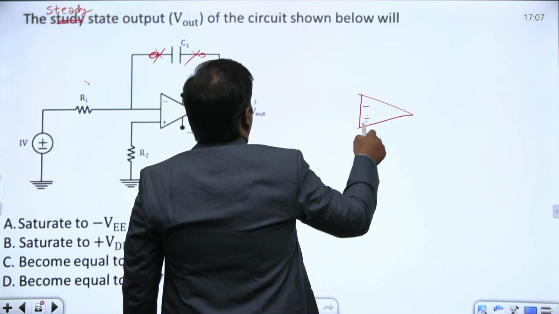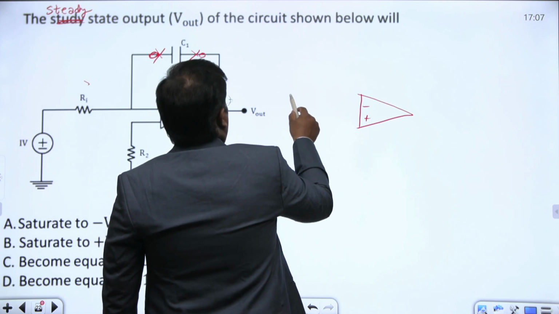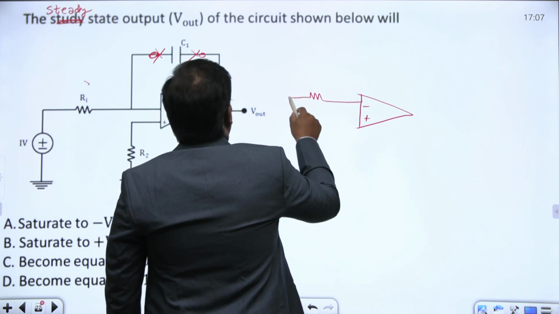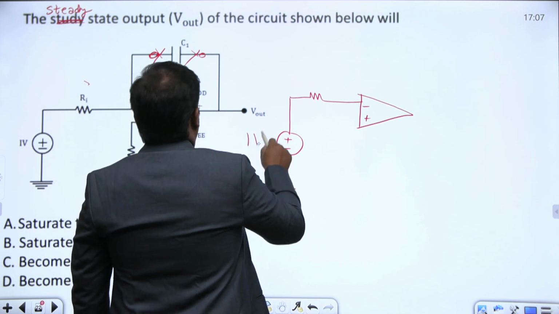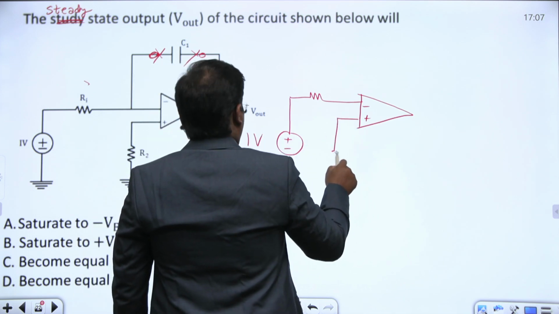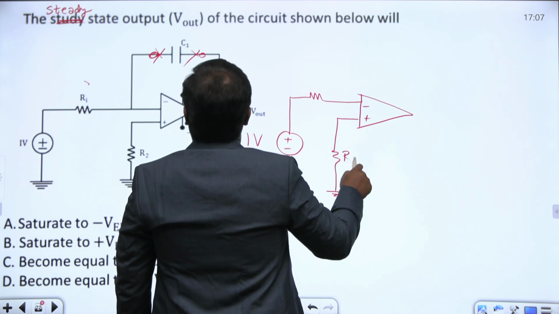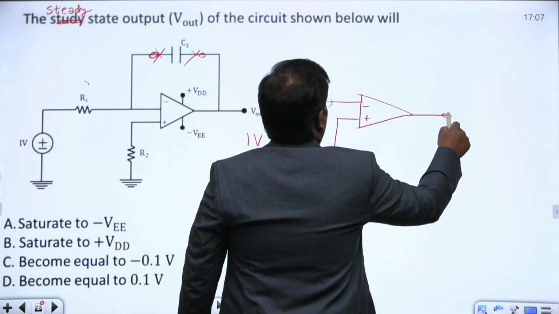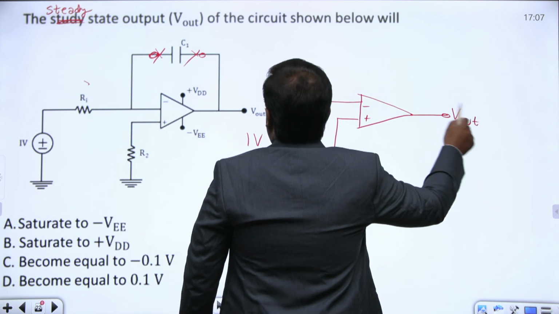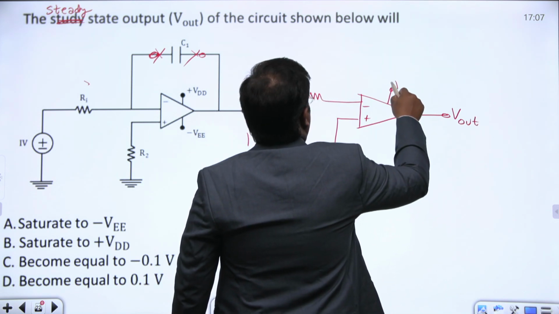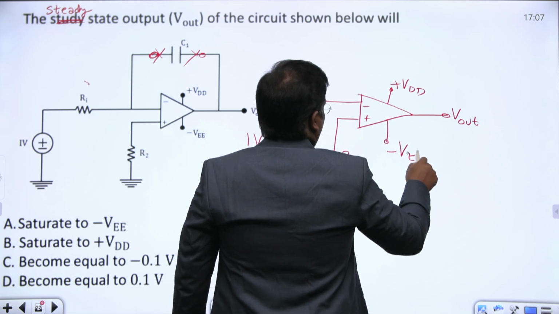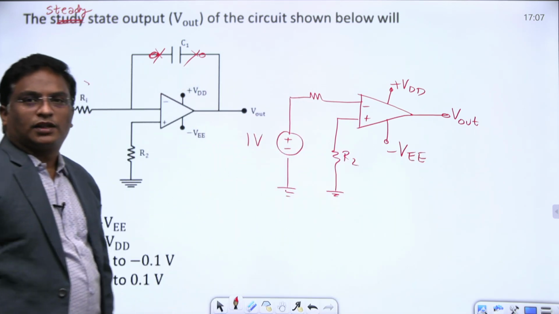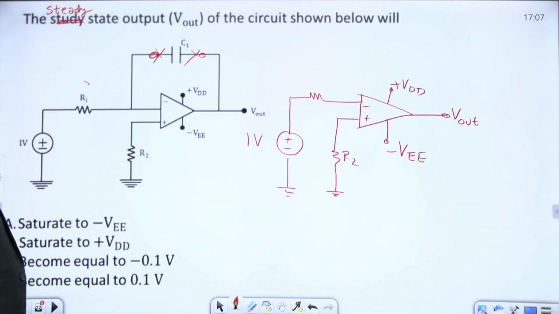This diagram: this is plus, this is minus, this is plus 1 volt, this is R2, this is V out, this is plus VDD, this is minus VEE. Since it is steady state, the capacitor behaves as an open circuit, so this is the valid circuit.